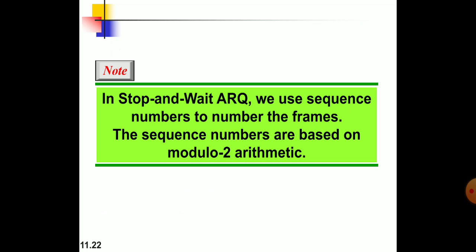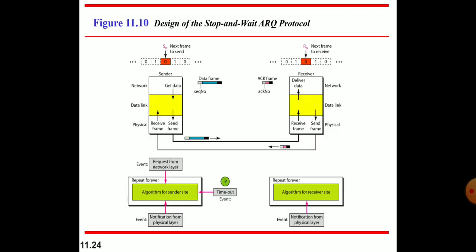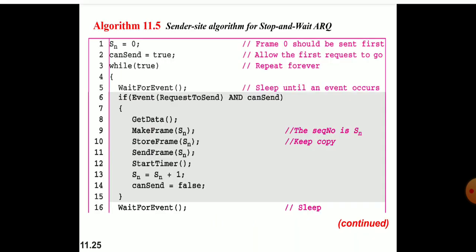In stop and wait ARQ, we use sequence numbers to number the frames. The sequence numbers are based on modulo 2 arithmetic. In stop and wait ARQ, the acknowledgement number always announces, in modulo 2 arithmetic, the sequence number of the expected next frame. This is the design of the stop and wait ARQ protocol. A sender sends this frame to the receiver and waits for the acknowledgement, up to the timeout.